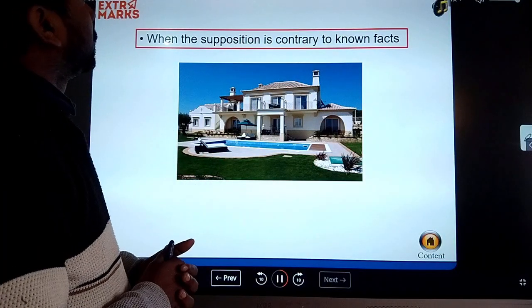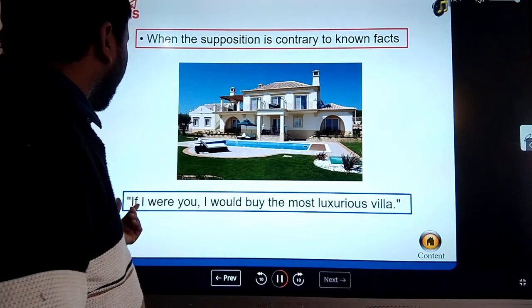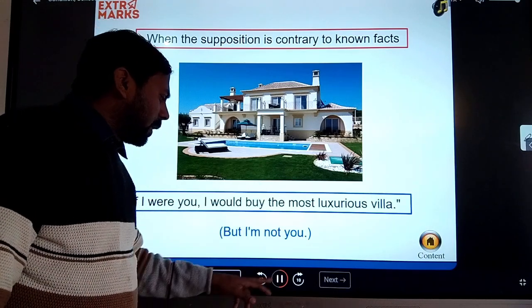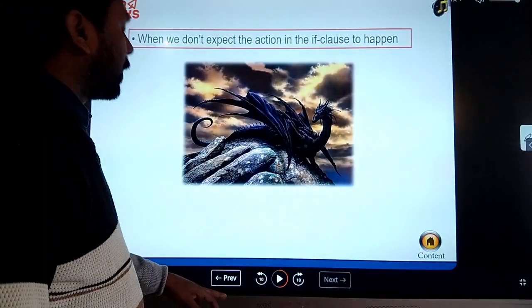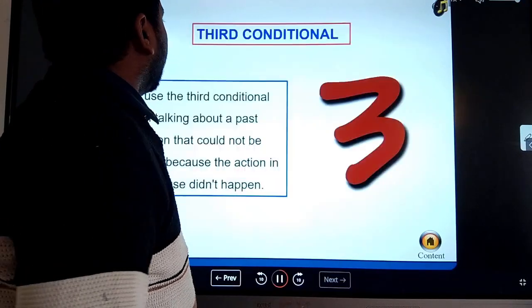When the supposition is contrary to known fact, like if I were you, I would buy the most luxurious villa. So it also creates a condition. Now next, it is an example.